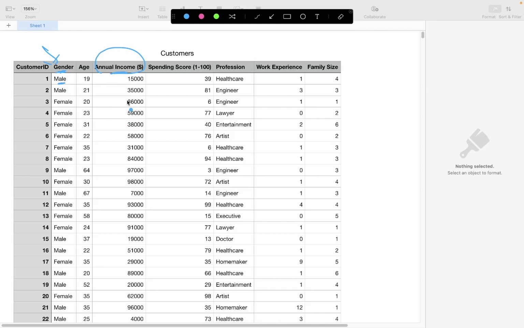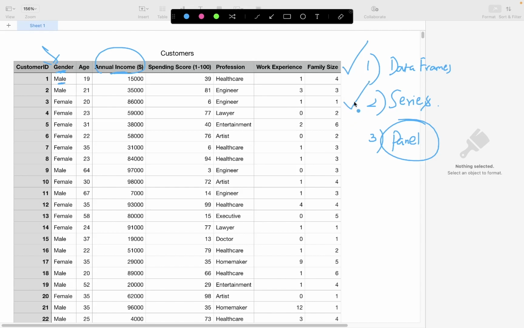There are primarily two different data structures that I want to discuss with you in the upcoming sessions, one of which is data frames. The other one is the series data structure. We also have panel, which is for three-dimensional data. So we can deal with multi-dimensional data as well using Pandas, but we are going to pay attention to both data frames and series data structures in our upcoming sessions.